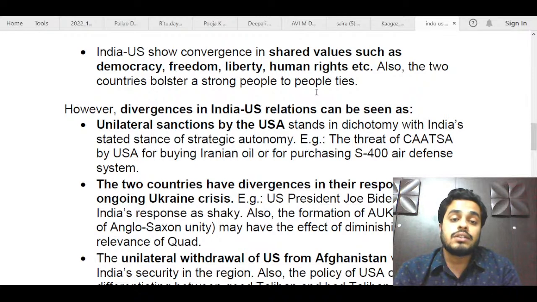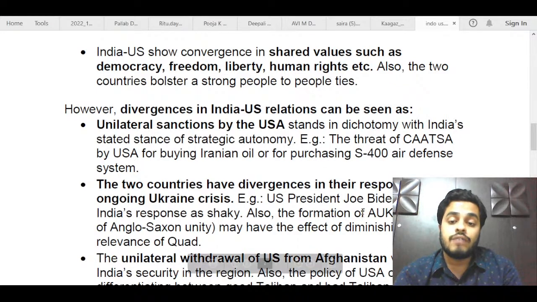After this, you could have mentioned the divergences in the relations, the points at which both these countries have a different worldview. Again, this was very much in the news in current affairs because there have been many issues, especially recently, where there has been divergence in India and US worldview. One of them is the Ukraine crisis, the Russia-Ukraine crisis, in which India has been walking very cautiously, abstaining from any UNGA voting against Russia. India has always abstained, whereas US has been quite vocal against Russia. So that shows the difference between the perspectives of both these countries, how they see the issue.